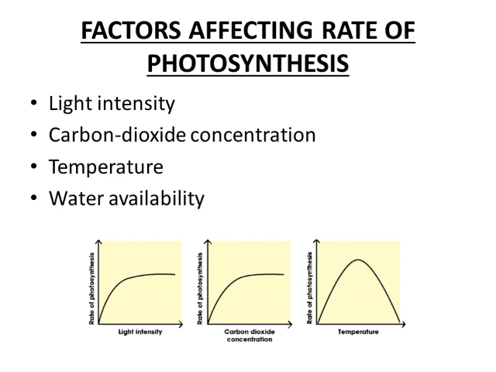Last one is the effect of temperature on the rate of photosynthesis. With the increase in temperature, the rate of photosynthesis increases very sharply, but on reaching an optimum range, the rate of photosynthesis goes on decreasing with the increase in temperature. It could be very easily understood with the help of the given graphs.